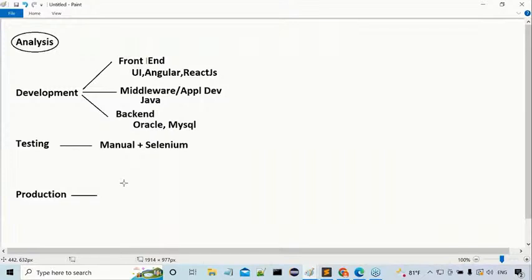At the client's home, that product has to run. Maybe it depends on the agreement. Either we can submit that entire product to the client, then from that point onwards, the client will take care of that product. Or, as per the agreement, the same development team has to maintain that project for the next 10 years, next 20 years. Maybe some support we require. Either of these is going to happen at the client side.